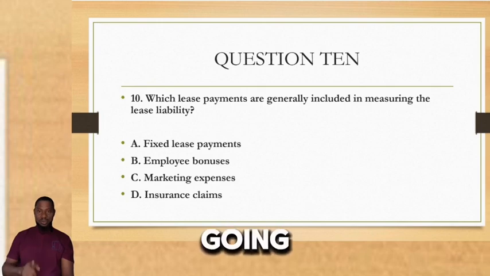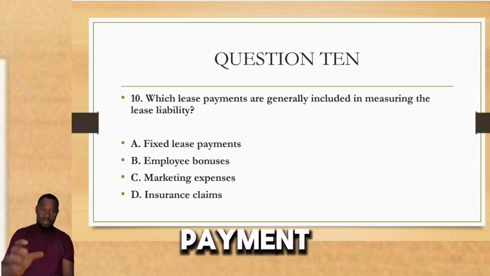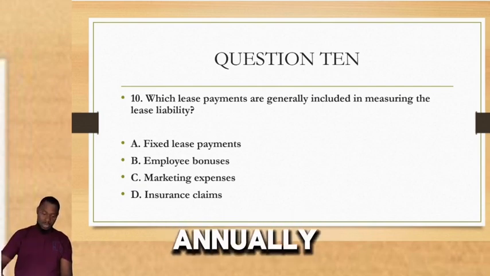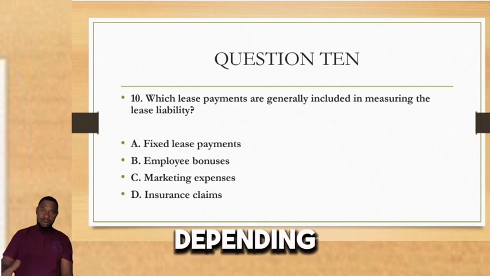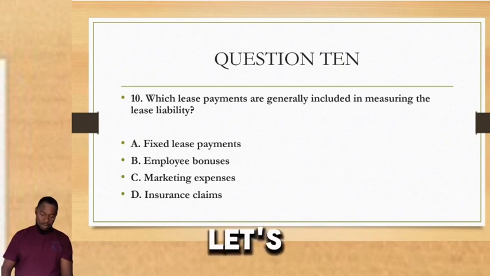Going, and gone. Correct answer is A. That is fixed lease payment. Yes, the fixed lease payment, of course, which is paid annually, or depending on the lease arrangement. So that is the fixed lease payment. So your correct answer there is A. Now let's go to number 11.